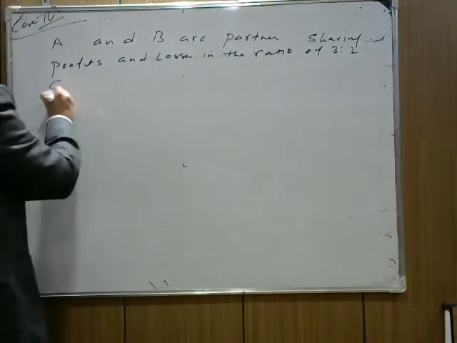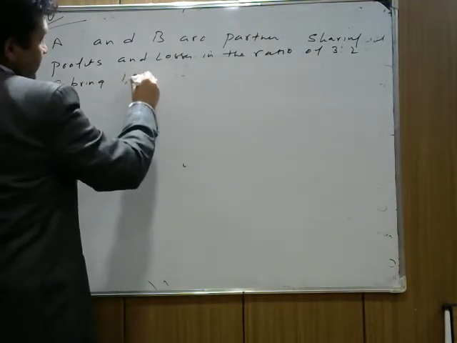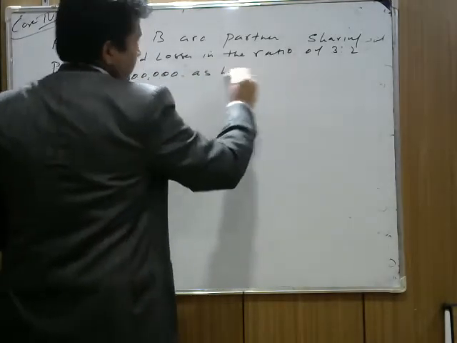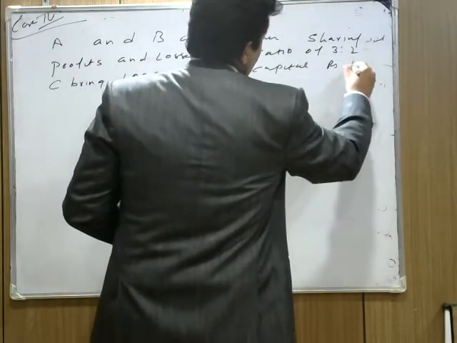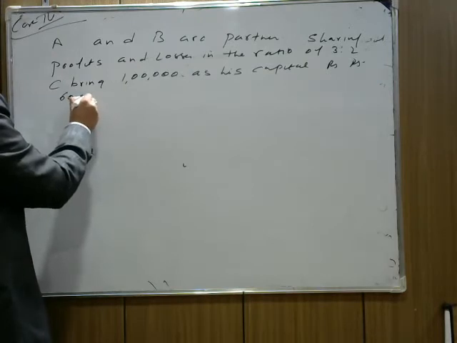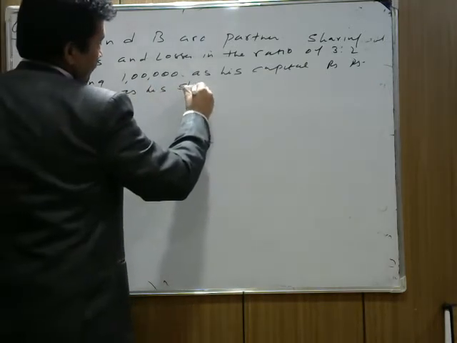C brings 1 lakh as his capital and rupees 60,000 as his share of goodwill.